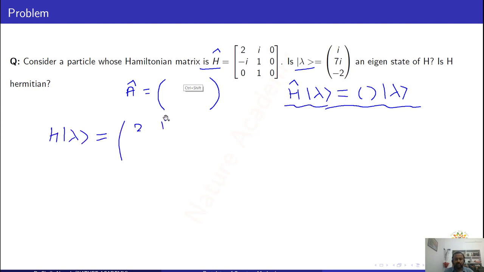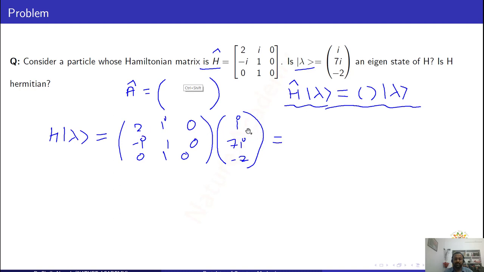It is 2i, 0, minus 1, 1, 0, minus i, and 0, 1, 0. This is an operator in the form of a matrix, acting on the given state vector. So do the matrix multiplication here.